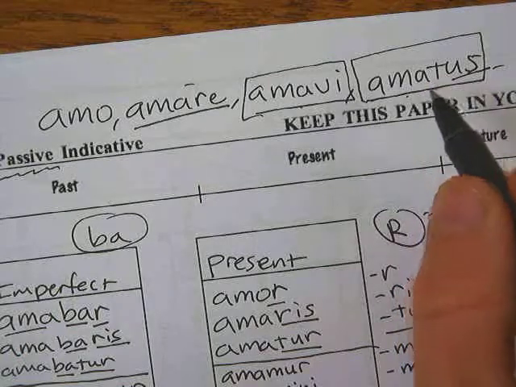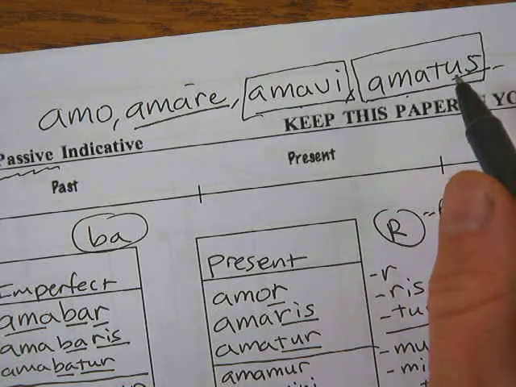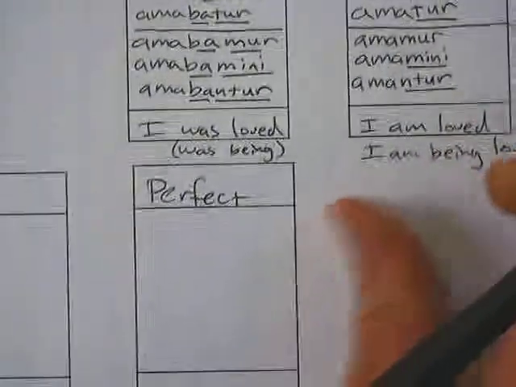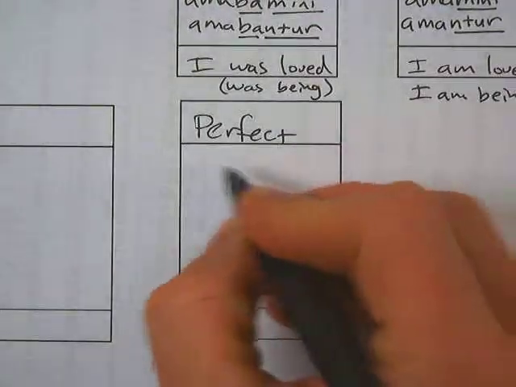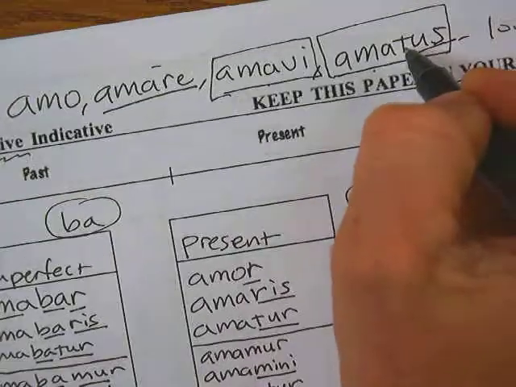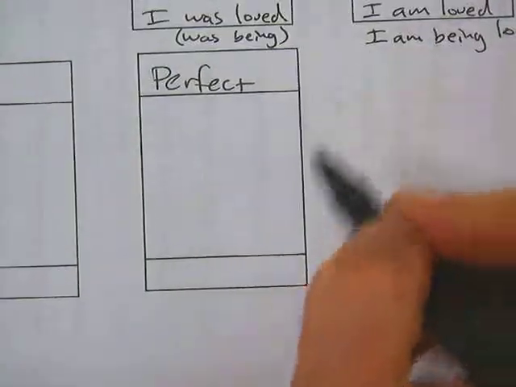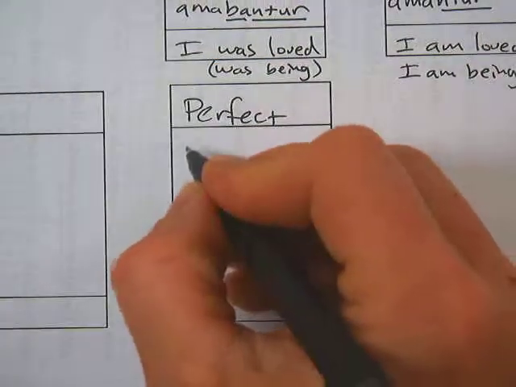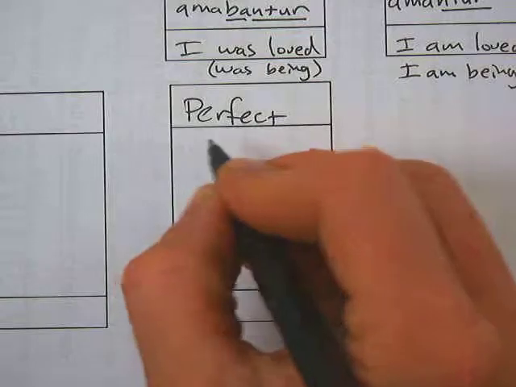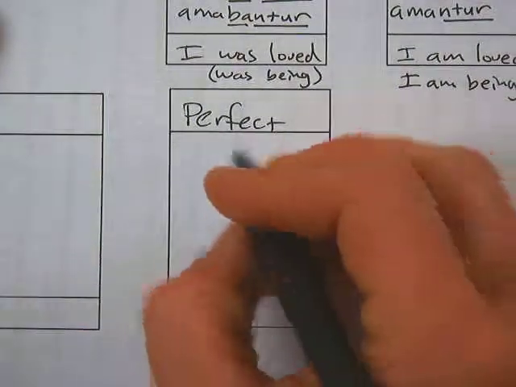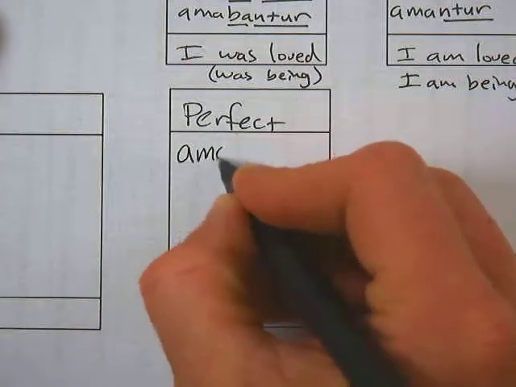Okay, vir qui amatus est. He is the man, qui, who amatus est, was loved. Okay. And so what we do is, if it's just amatus by itself, it's kind of like an adjective. But you put a verb with it, and then it makes it the perfect passive form of the verb. So if you want to say, I was loved, here you've got amavi, I loved. But if you want to say, I was loved, as in I received the action, you'd say,